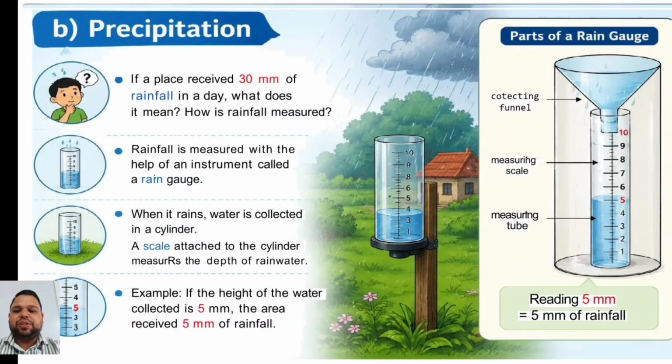Now the precipitation. If a place receives 30 millimeters of rainfall in a day, what does it mean? How is rainfall measured? Rainfall is measured with the help of the instrument called a rain gauge. When it rains, water is collected in a cylinder. A scale attached to the cylinder measures the depth of the rain water. Example, if the height of the water collected is 5 mm, the area received 5 mm of rainfall.